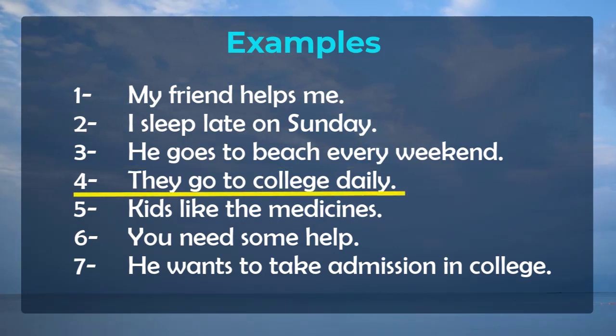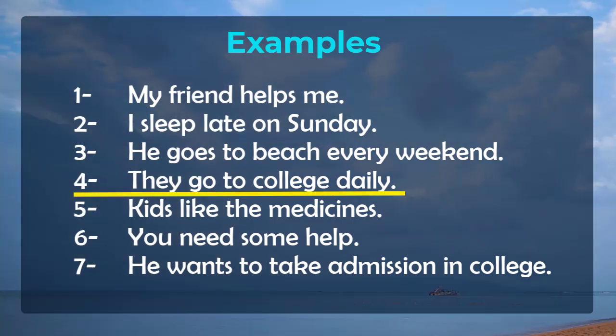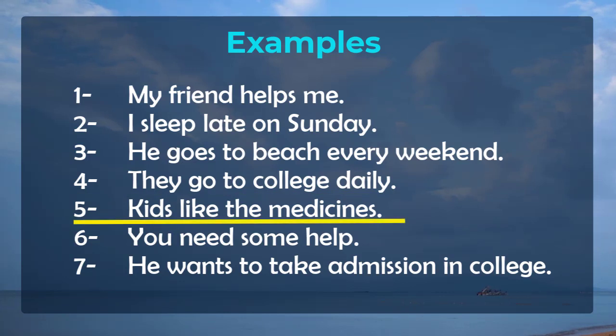Sentence number 4 we have is they go to college daily. Here we can see that we are using go because they is the plural noun. It is not a singular noun. So we don't use goes here. We use go here, the simple basic verb. They go to college daily. Sentence number 5 is kids like the medicines. Kids do not like the medicines.